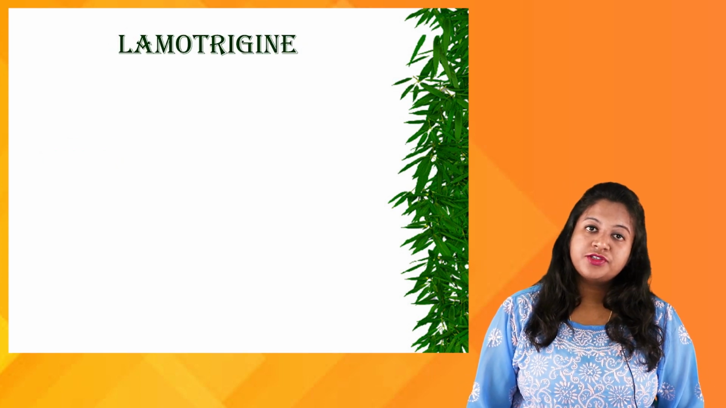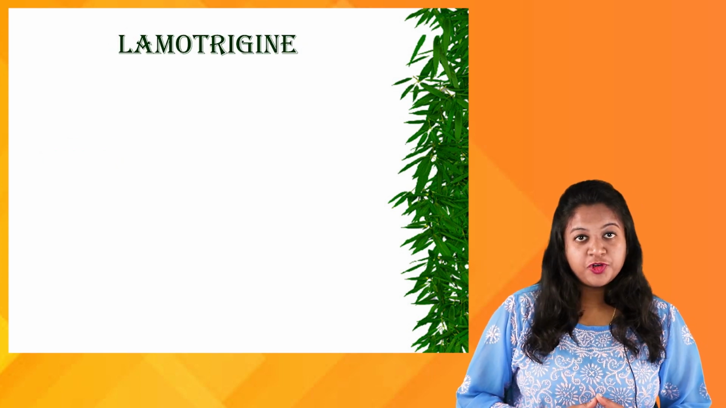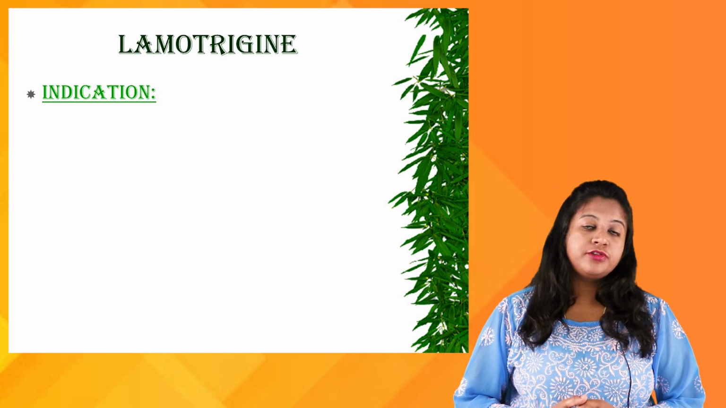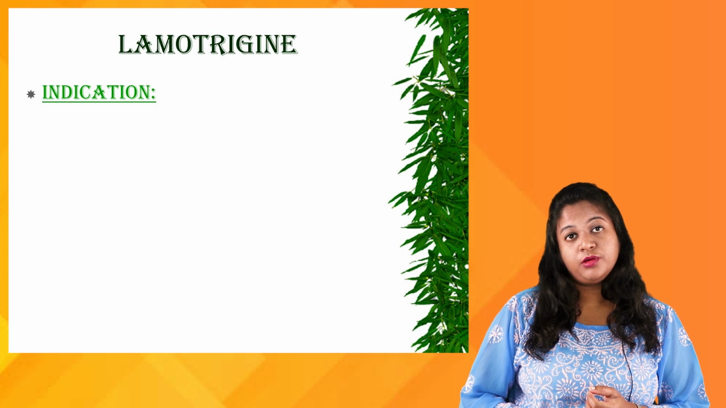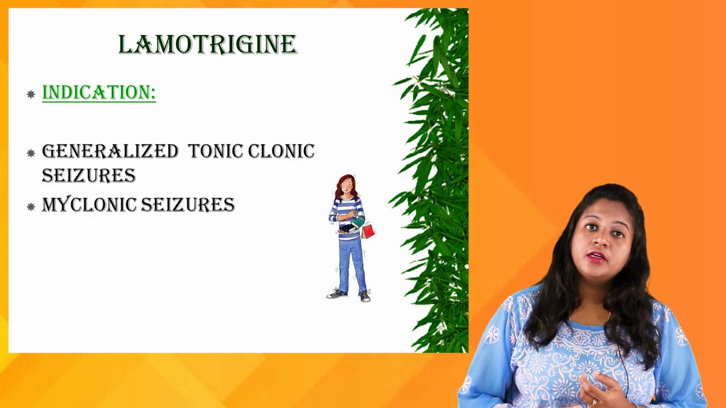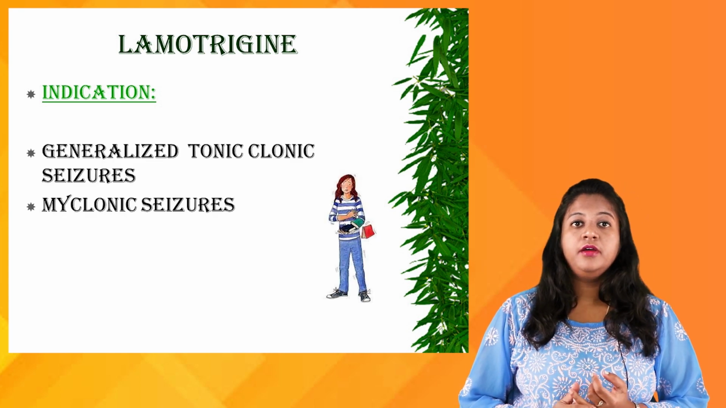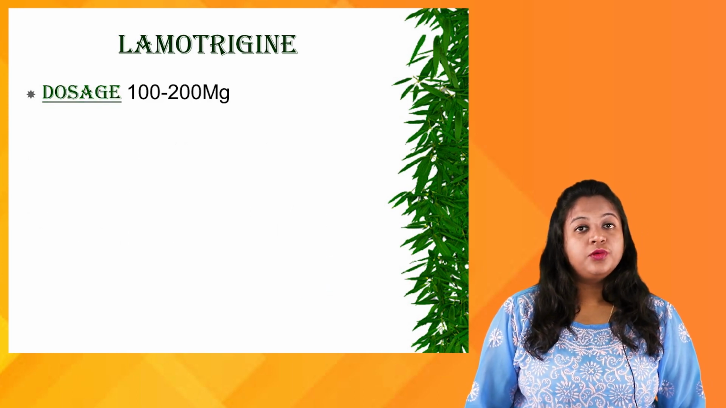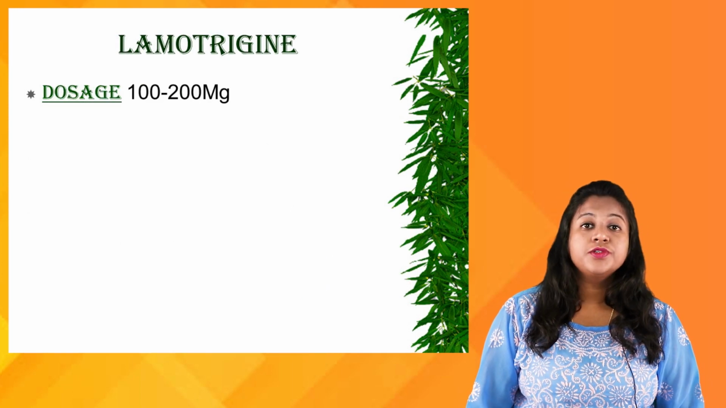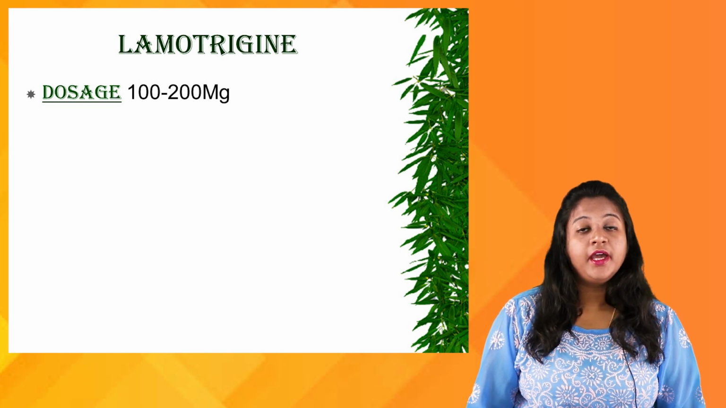Moving on to the next drug, which is lamotrigine. What are the indications of this drug, lamotrigine? It is used in the generalized tonic-clonic seizure, in the myoclonic seizure, and also in the bipolar disorders. What is the dosage of this drug? The dosage is 100 to 200 mg.